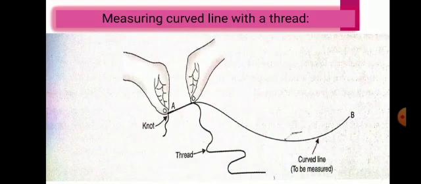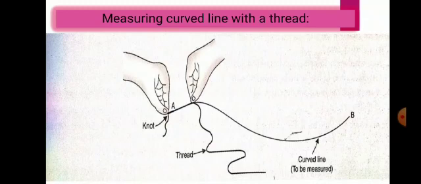And with the help of the thumb or forefinger, hold it. Now hold the thread a little distance away from the knot and keep it along the curved line with the help of the right thumb or forefinger as given in the figure. Now in this way, run the thread all along the curved line in little steps at a time, keeping the thread taut till the other end B. Means while covering the several steps by measuring a small distance, reach the last end of this curved line, that is B.